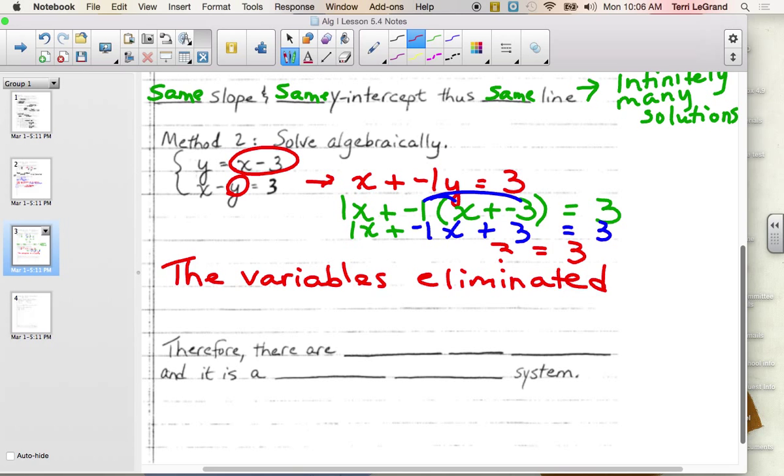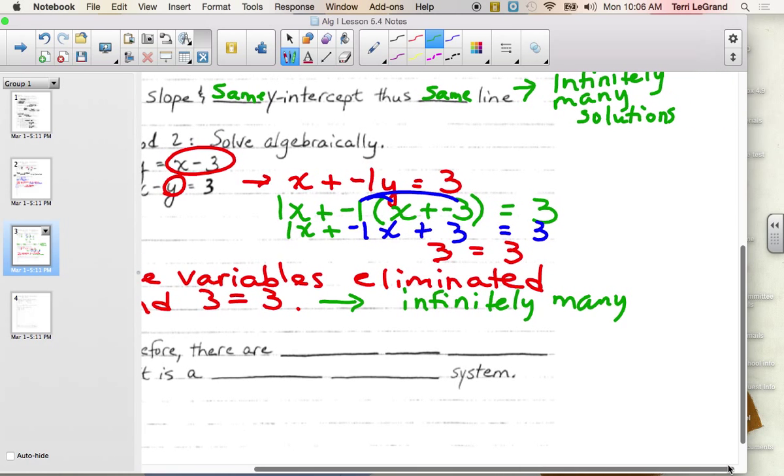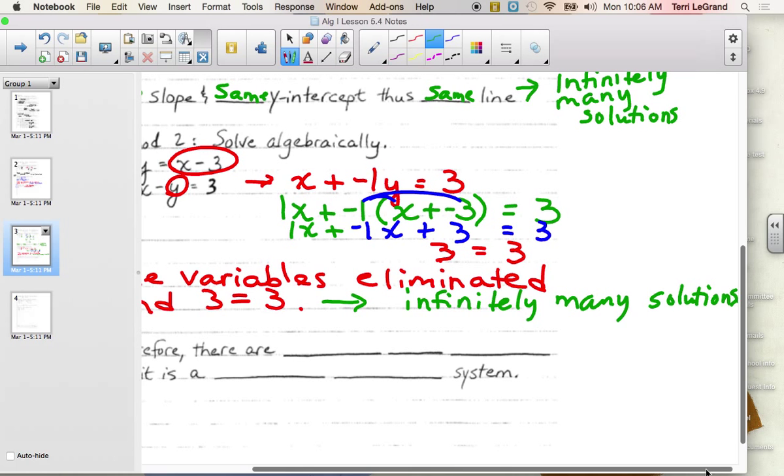The variables eliminated, and 3 does equal 3. So that tells me there are infinitely many solutions. So again, I can do one or the other. For those of you who don't really like this all-in-one grade, doing a graph and comparing the slope to y-intercept is going to come to your rescue today.